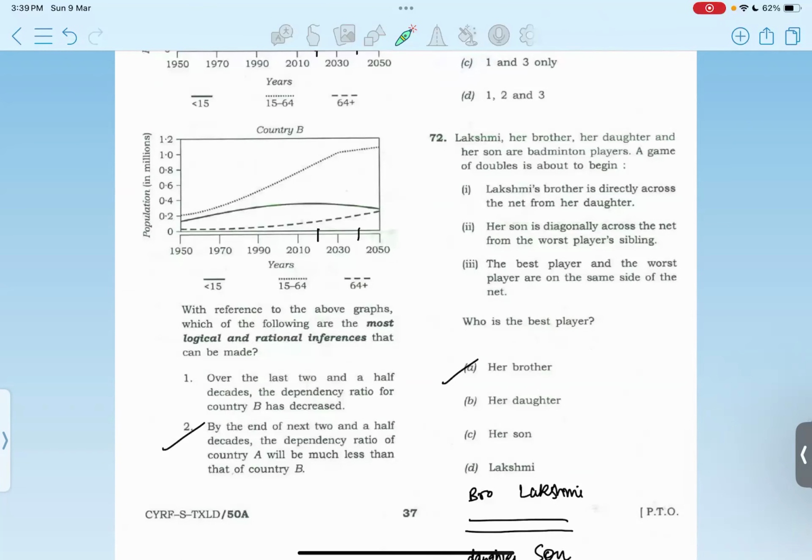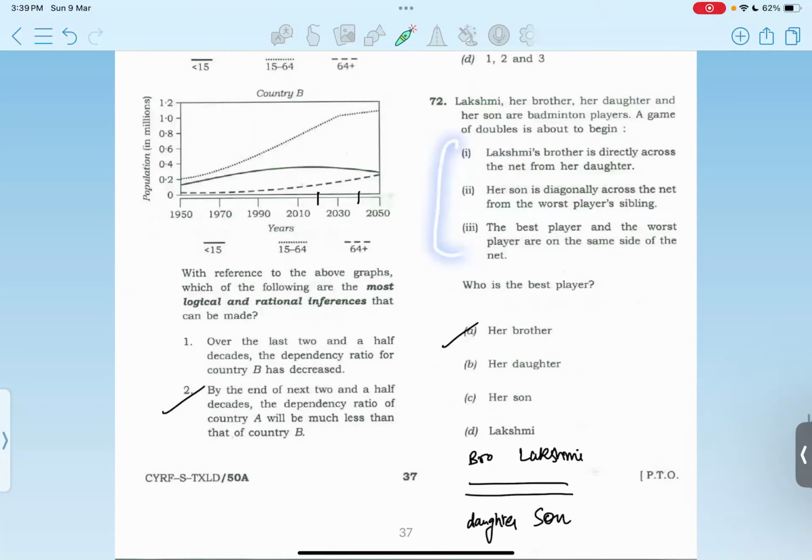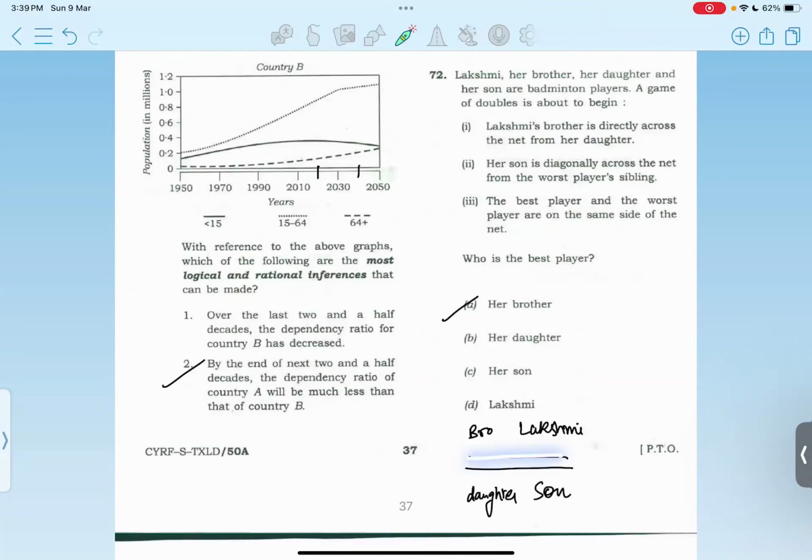72. Lakshmi, her brother, her daughter, and her son are badminton players, and a game of doubles is to be played. We are given this, and we have to place them. If this is the net, we have to find who is the best player amongst the four of them. So it should be Lakshmi's brother. Option A.